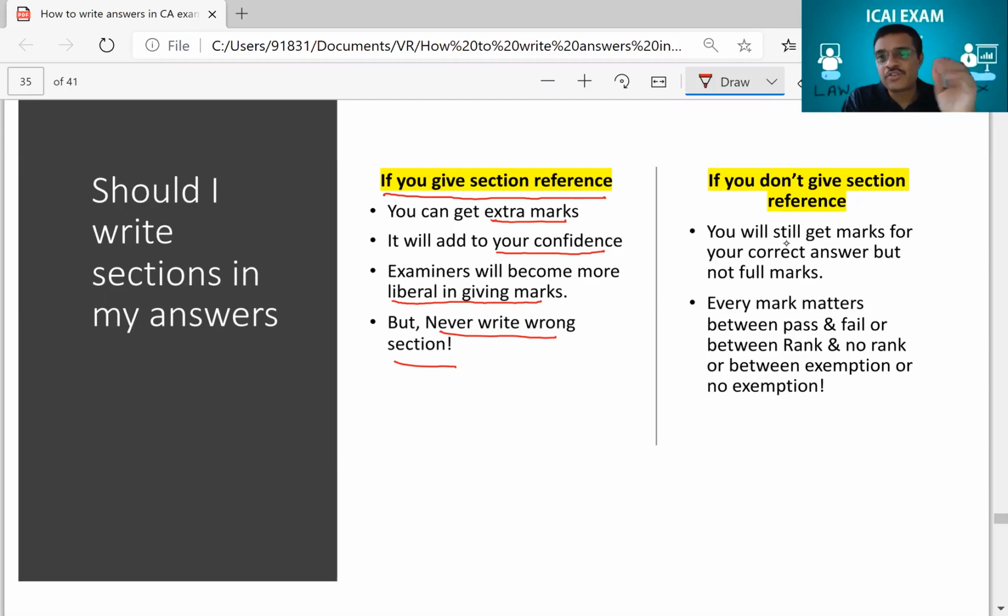You have seen the answers that I showed to you. They still got marks, they'll still get marks, but it will not be full marks. Every mark matters between pass and fail, or between rank and no rank, or between exemption and no exemption.